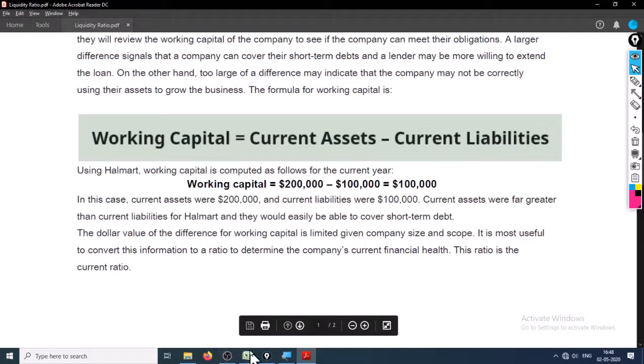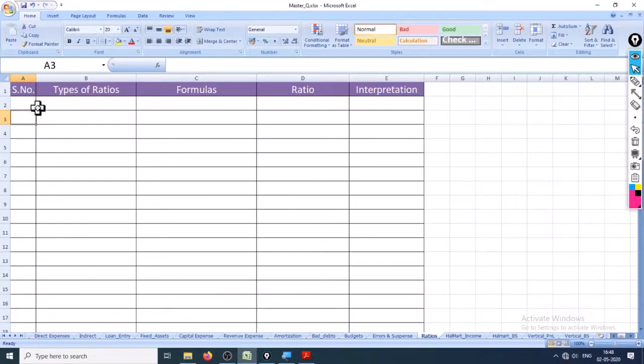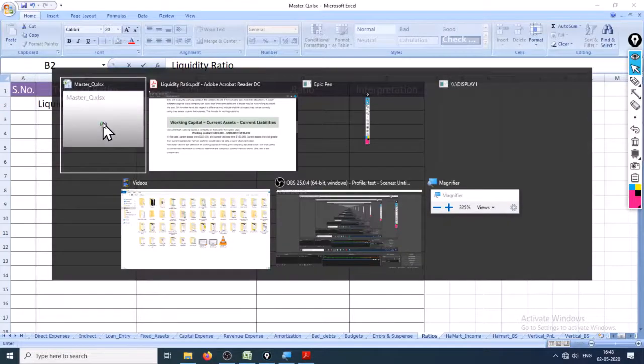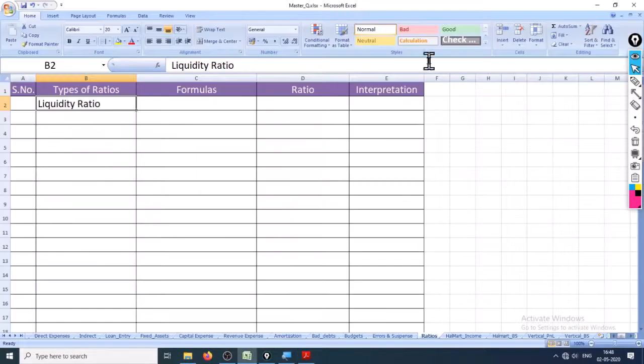let's get to our working sheet right here, and I have right here the liquidity ratio. Okay, and the first ratio that we have in line is working capital.